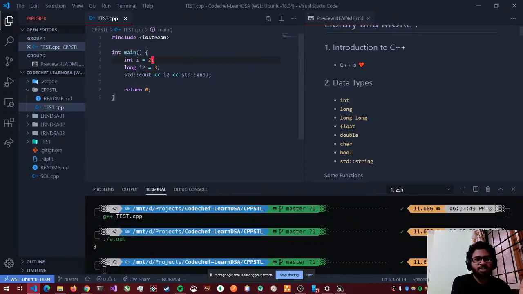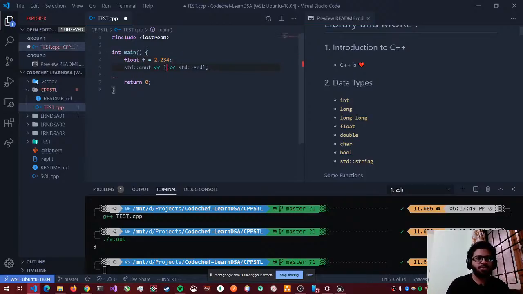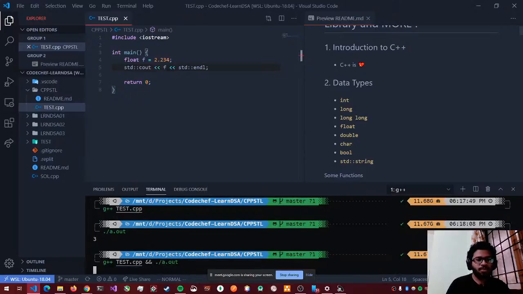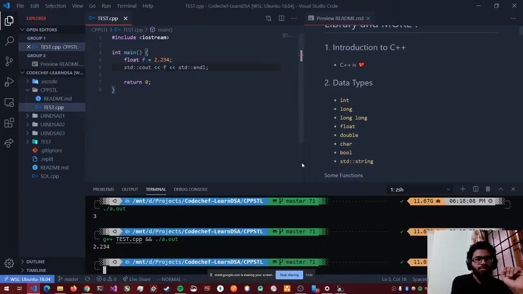So now let's talk about floats. What exactly are floats? Let's define our float f. Anything that has fractions, right? 2.234. We remove this and put f here. Now I'll do g++ -Wall and run. Yeah, so now it prints 2.234. So that was float. Double is okay. Float and double differ by the precision. They have a limit of their lower bound and upper bound. So that's the difference between float and double.